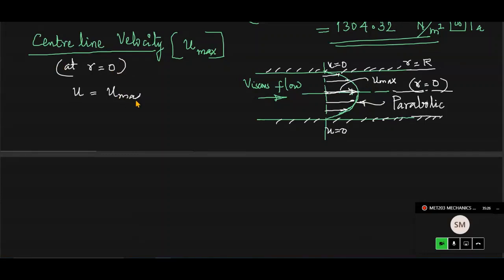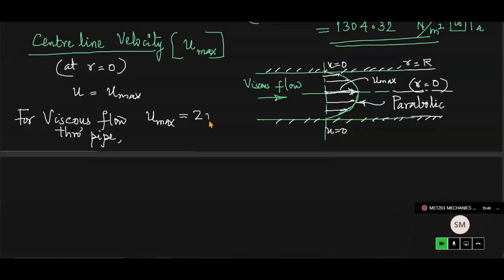And we have another equation for viscous flow. For flow through pipes, you need not calculate it from the original equation: u max by u bar, the average velocity, is 2. So u max is equal to twice the average velocity, twice u bar. This we also proved, and you can use it in a straightforward manner, because u max as such, you got an equation.